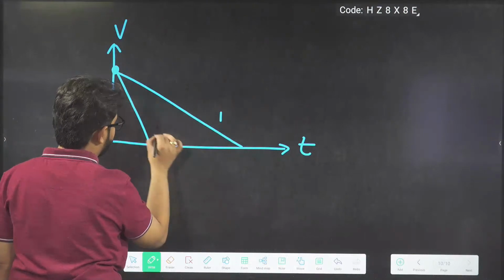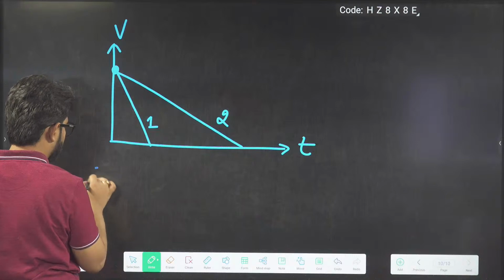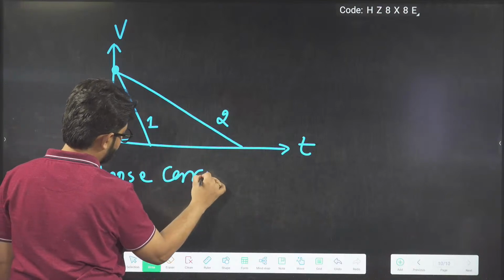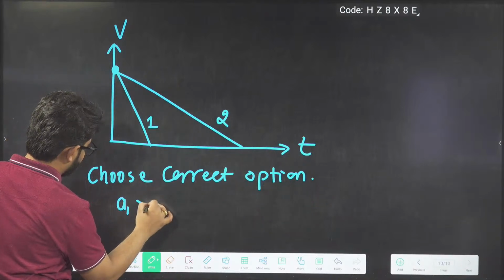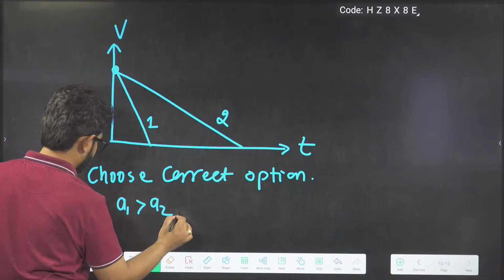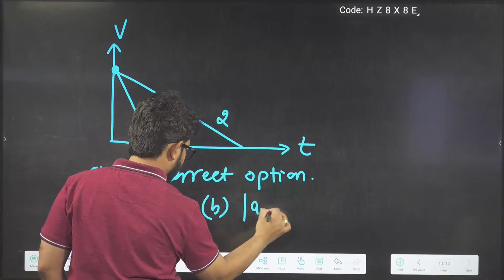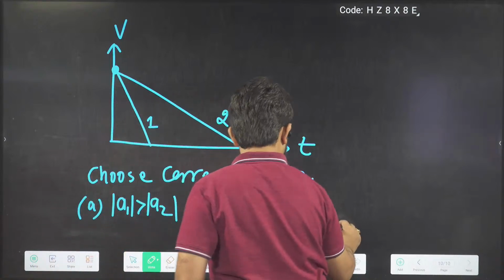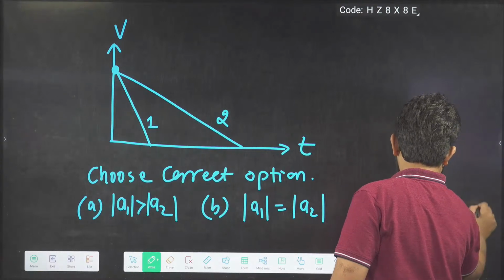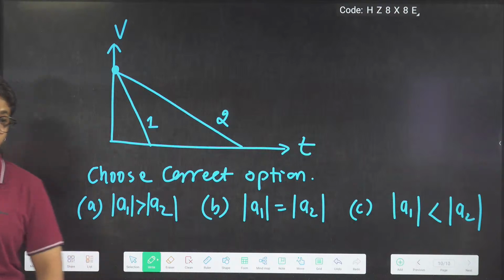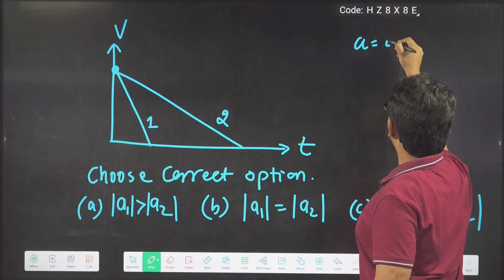It is graph number 1. This is graph number 2. Choose correct options. A1 more than A2. The mod of A1 more than mod of A2. Option B. Mod of A1 equal to mod of A2. Option C. Mod of A1 less than mod of A2. Where A corresponds to acceleration.